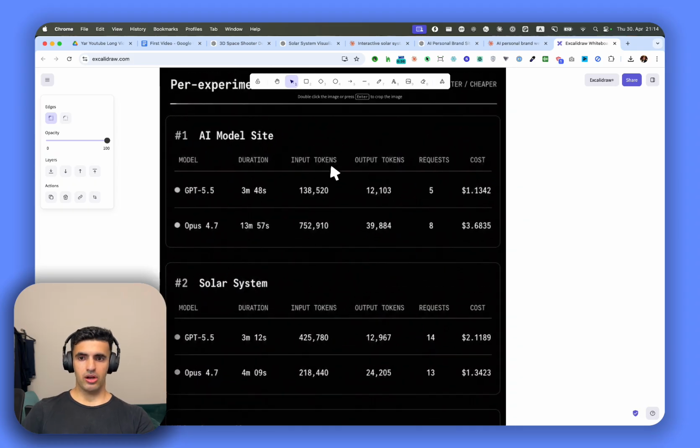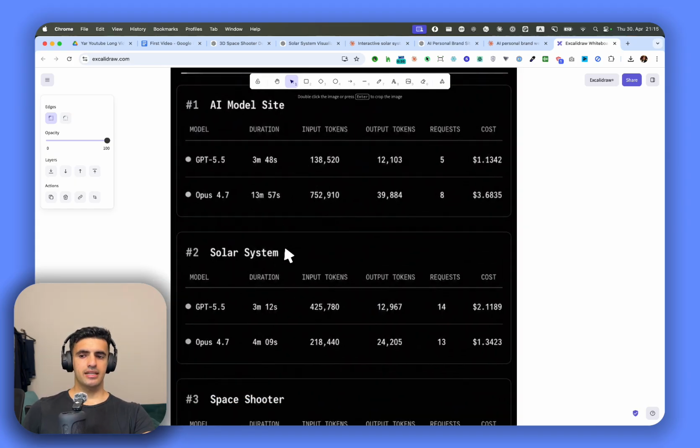One thing I want to also mention here. This website, the last one that you saw, cost $1.42. Then you've got $3 with Opus 4.7. So even though GPT 5.5 is more expensive, you have to understand that Opus 4.7 is costing more because it's taking more tokens just to generate all of this, and it's taking significantly longer time. If you look at duration, it's 13 minutes.